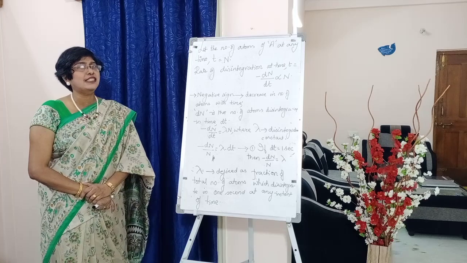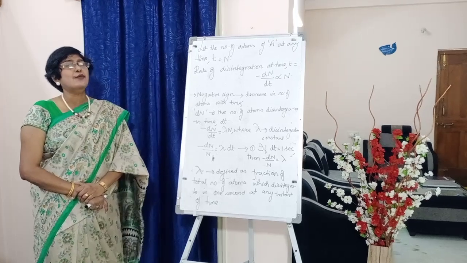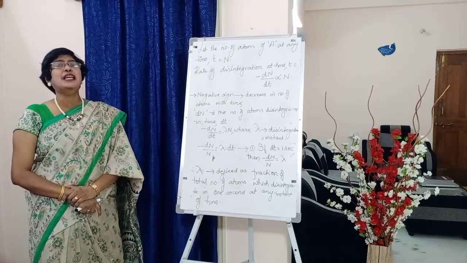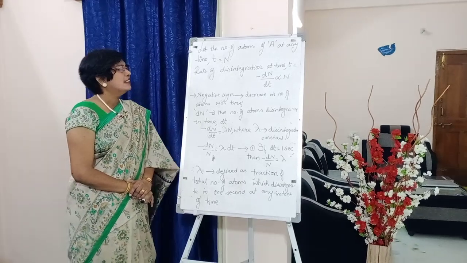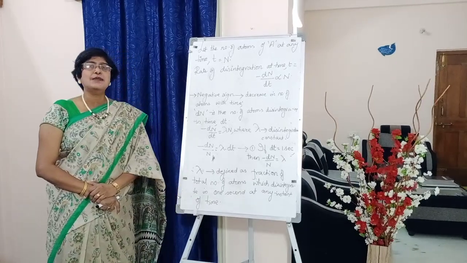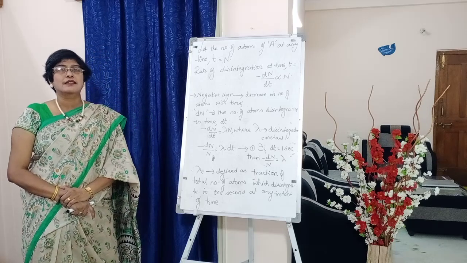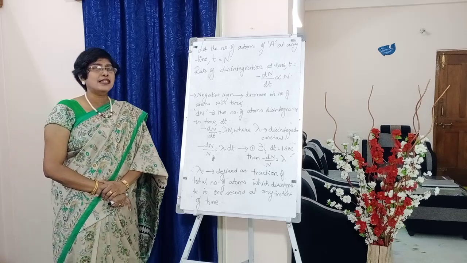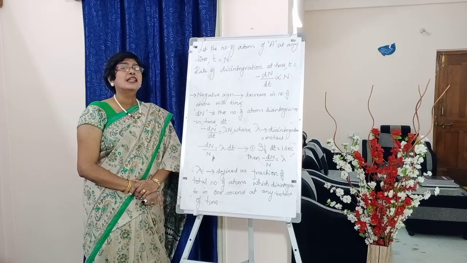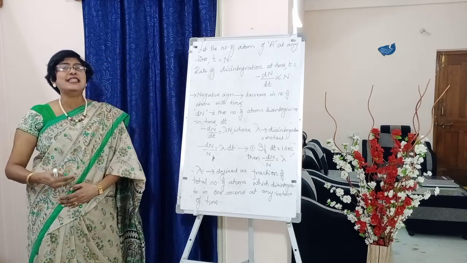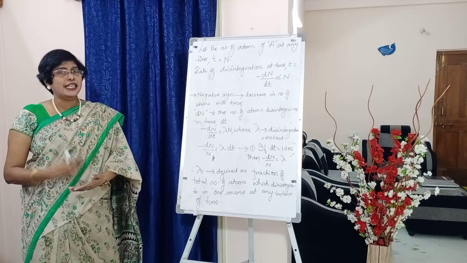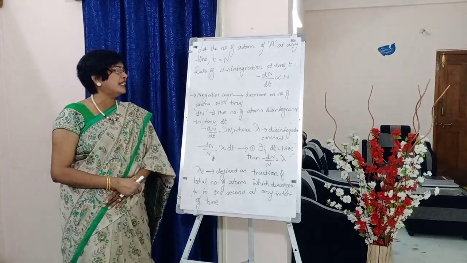After disintegration, certainly the number of atoms will be reduced. So the negative sign indicates a decrease in the number of atoms with time. As it is a decrease, we show it with a negative sign.